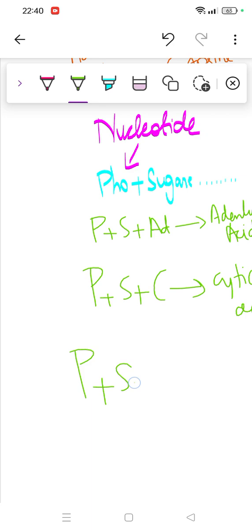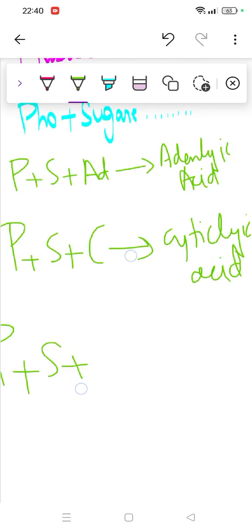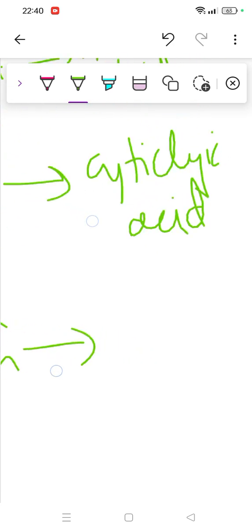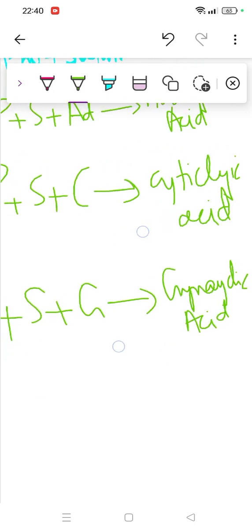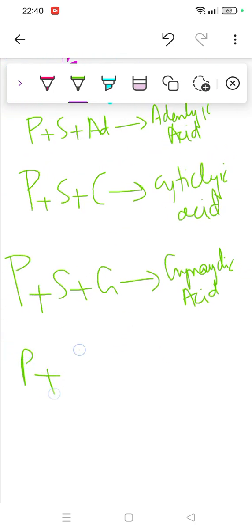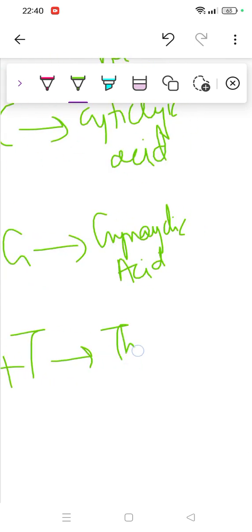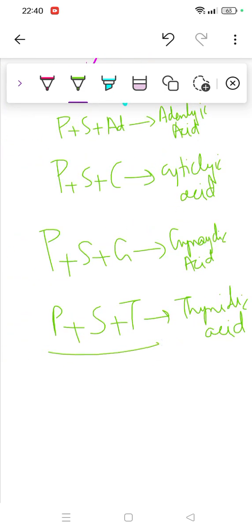Then phosphate plus sugar plus guanine will form guanylic acid, right? Then comes the next one, phosphate plus sugar plus thymine, which will form thymidylic acid. Thymine, I don't know how many times I've repeated, is only present in DNA.